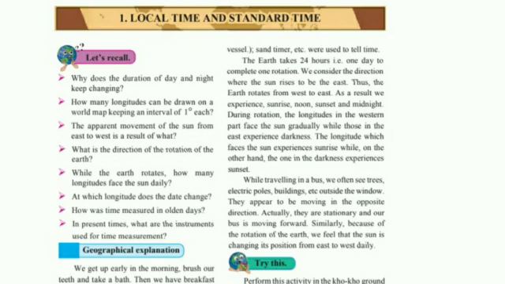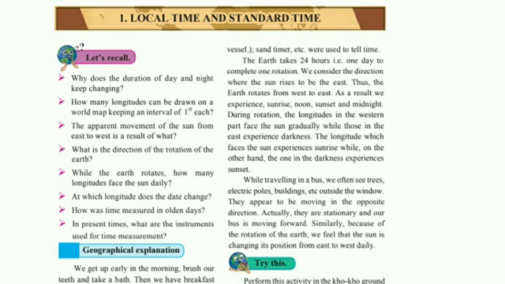While traveling in a bus, we often see trees, electric poles, buildings, etc. outside the window. They appear to be moving in the opposite direction. Actually, they are stationary and our bus is moving forward. You have all observed that when we travel, the trees seem to move with us. Do you think the trees are actually moving? No, they are stationary, on one place, but our bus is moving forward, so we think the trees are moving.